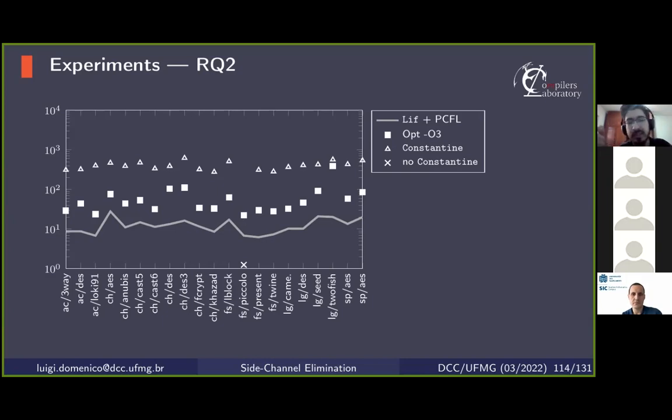But for Constantine, we are not sure if the numbers are accurate. I'm just showing them for sake of comparison, but we are not sure how to properly measure the time taken by Constantine, because Leaf is just an LLVM based tool. SC Eliminator is just an LLVM pass, so it is easy to measure the time taken by these tools. But for Constantine, the build script is much more complex. It has multiple calls to the LLVM optimizer, and we are not sure what exactly we should measure or not.